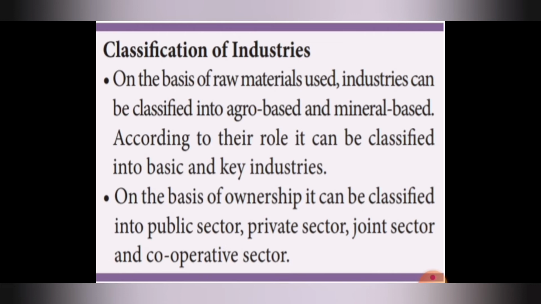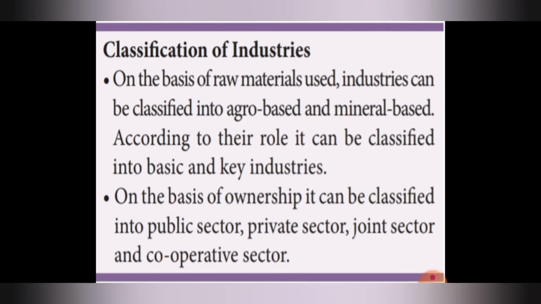There are 2 kinds of industries on the basis of raw material: first one is agro-based, second one is mineral-based. According to their role, it can be classified into 2: first one is basic, second one is key industries.